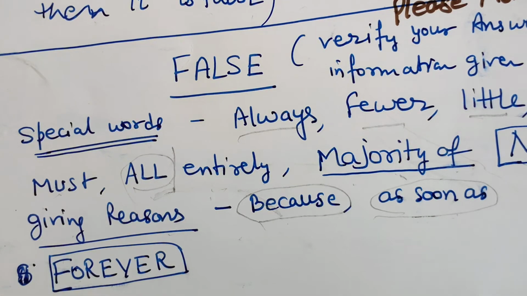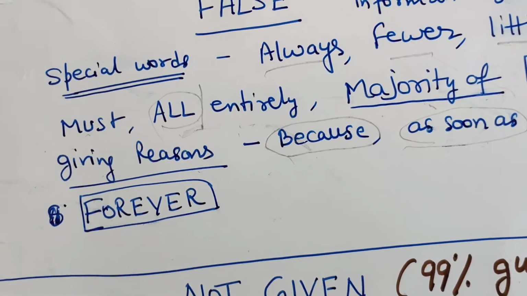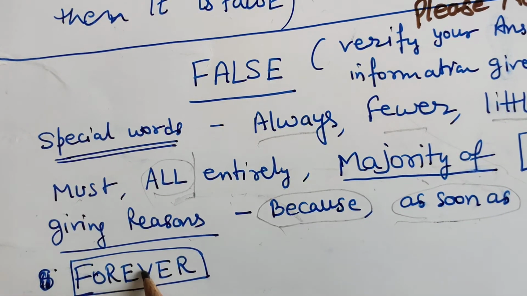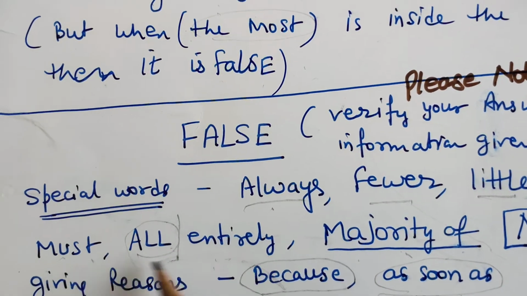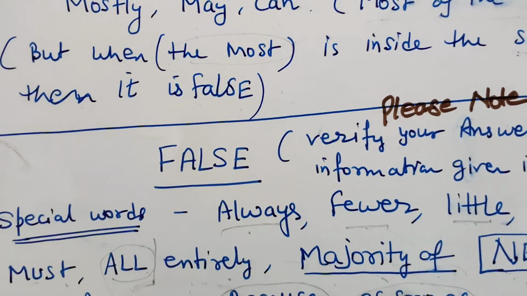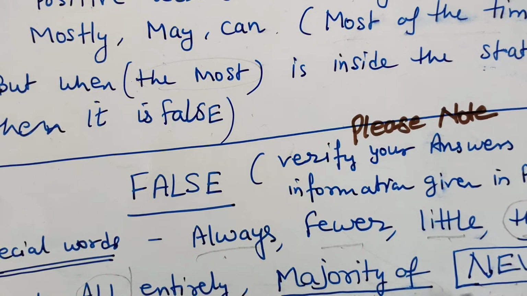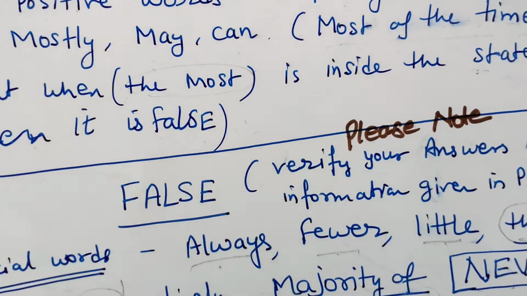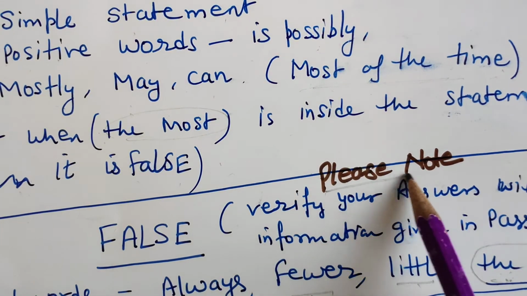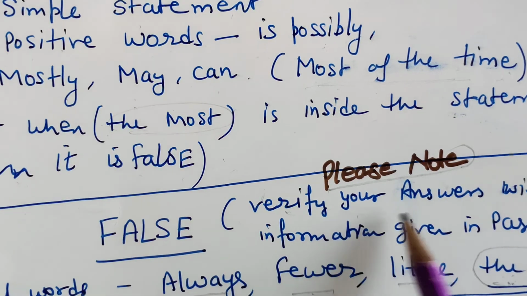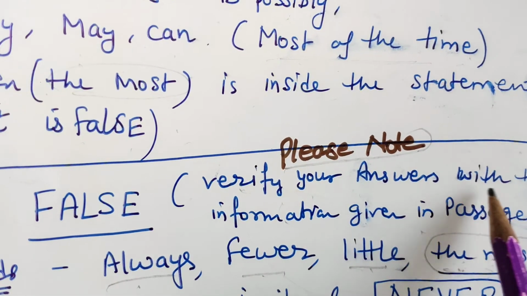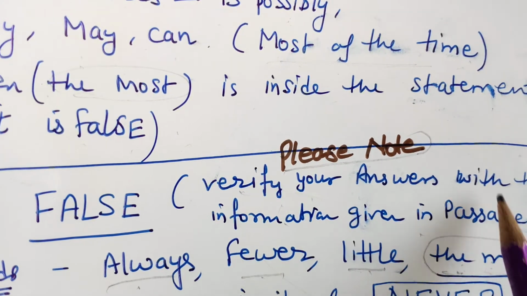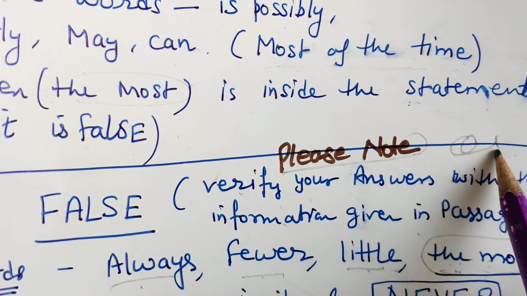Okay, the last words are left. We have forever, always, all, must, entirely, fewer, little, the most, majority, never. These are exceptional words. Please note one thing again, verify your answers with the information given in the passage.